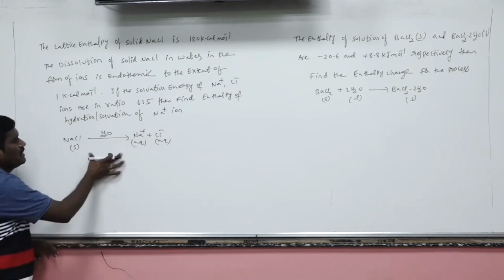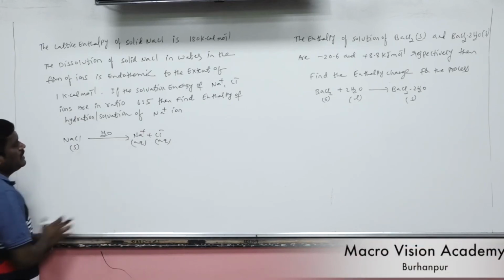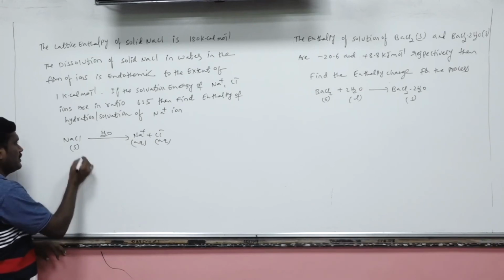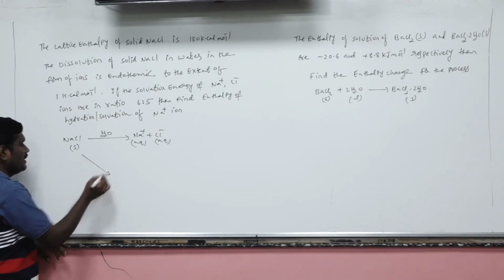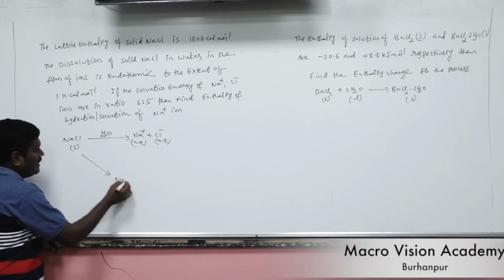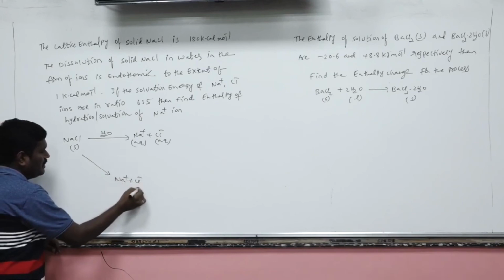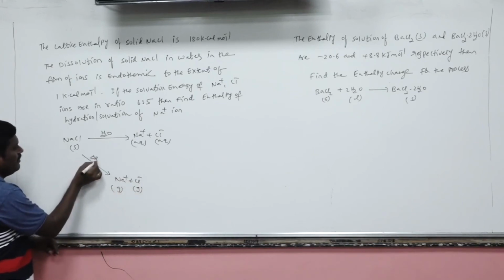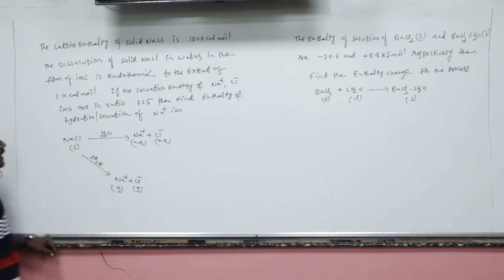Actually, this process looks very simple, but it involves two steps. In the first step, the lattice is converted into oppositely charged gaseous ions. This is the enthalpy of lattice energy.